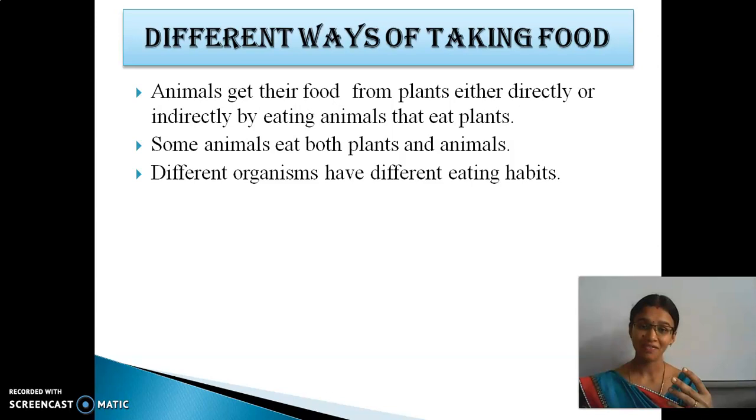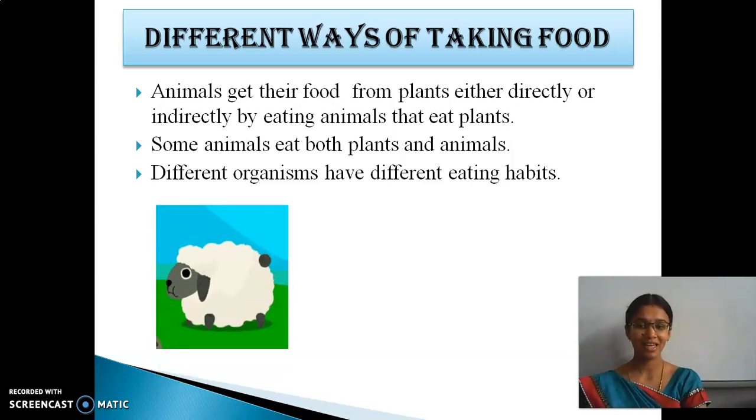There are different ways of taking food in animals. The animals are directly dependent on plants or indirectly dependent on plants. Some animals eat both plants and animals. Different organisms have different eating habits.